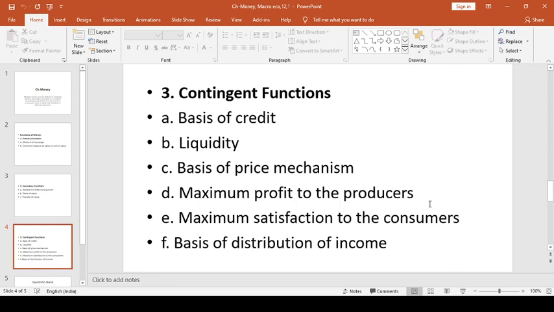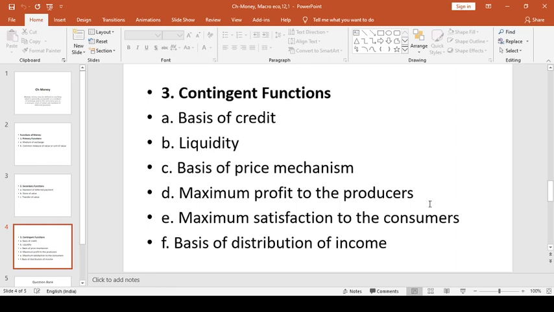Then maximum satisfaction to the consumers: they are aware what type of payment they will make for purchasing the product, and with payment in the form of money, consumers get maximum satisfaction according to the payment for the product.